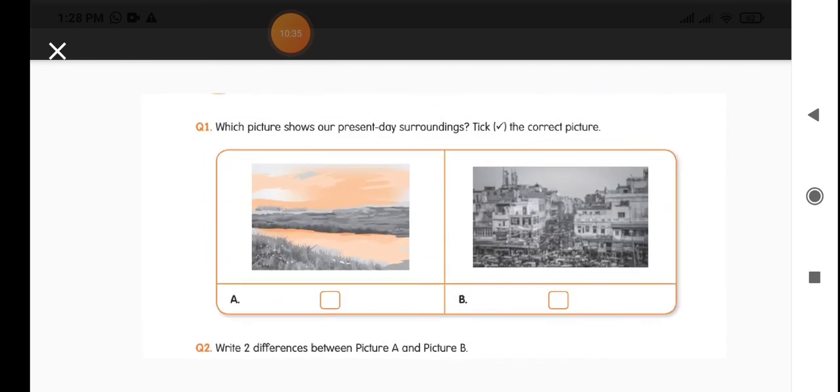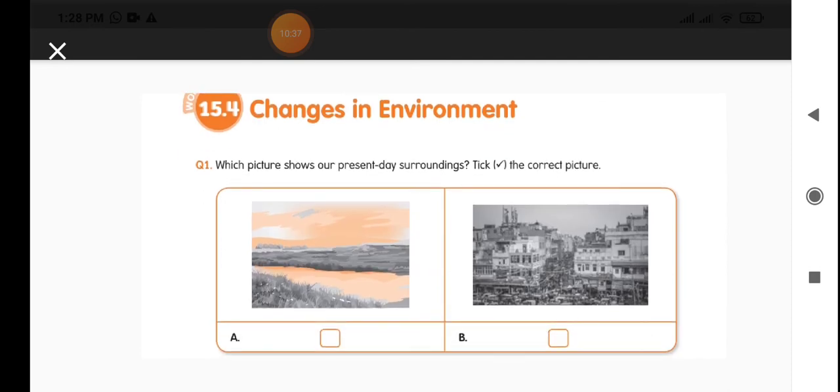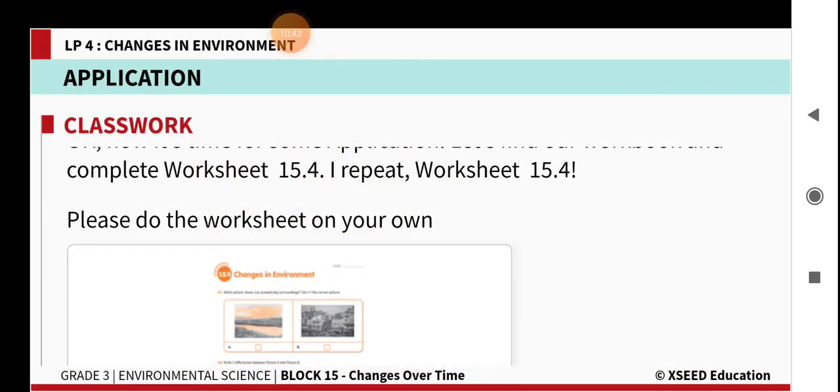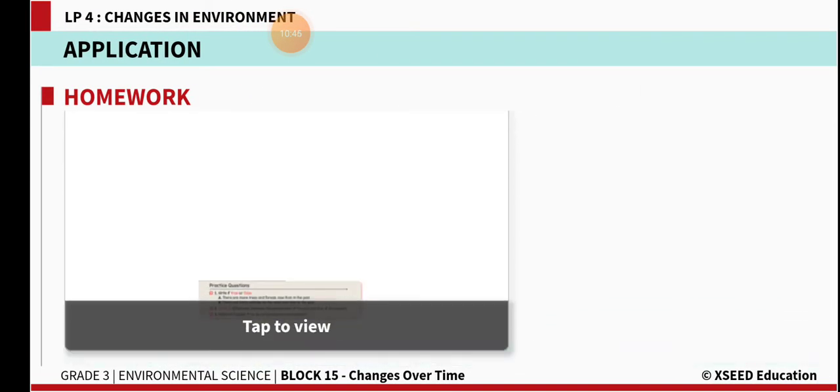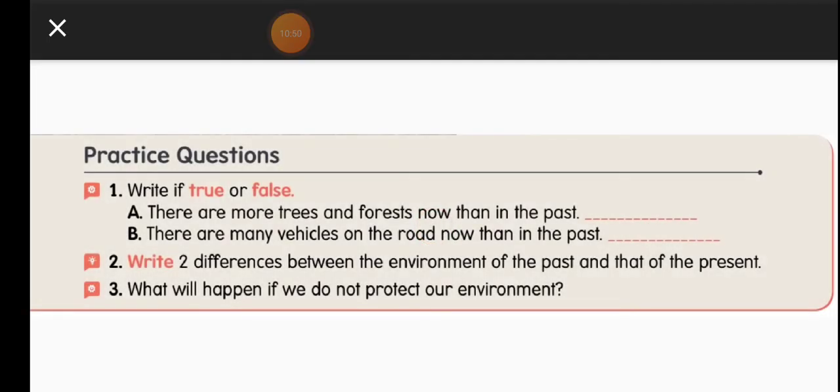Understood, children? So how important the trees and the clean environment are in our lives, you might have understood. Now read this 15.4 clearly from your content book, understand each and every point, and then write these practice questions. So the first one is write if true or false.